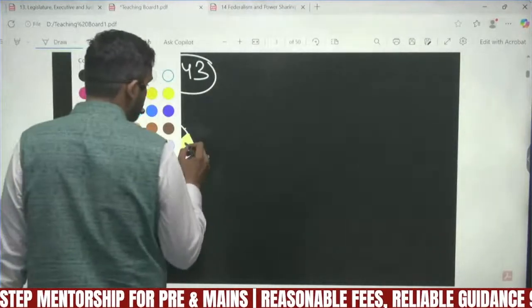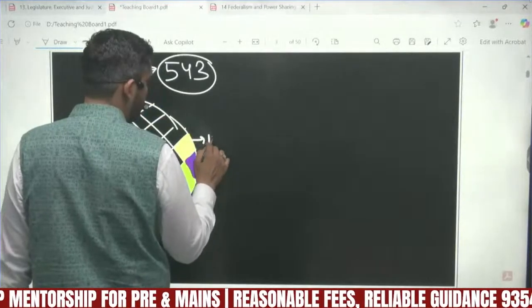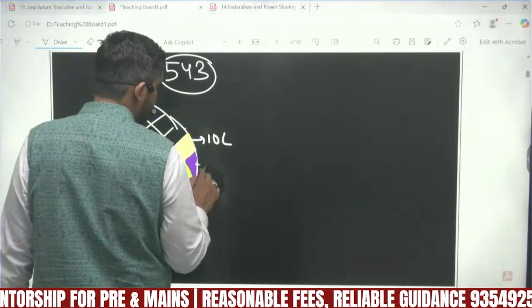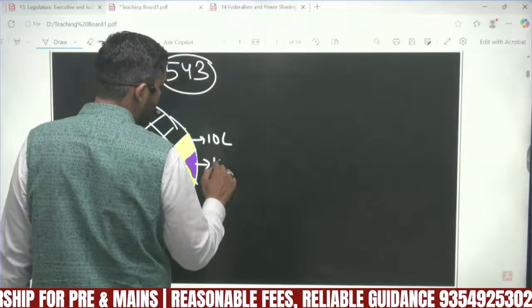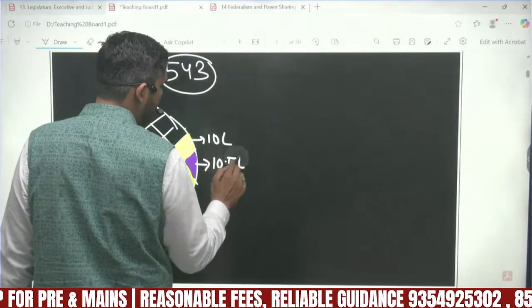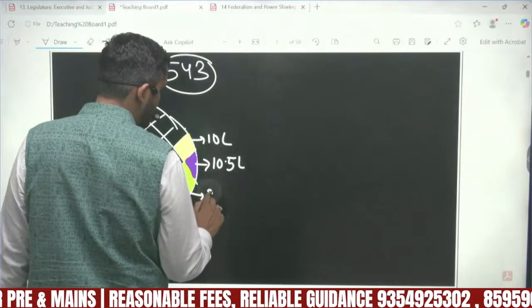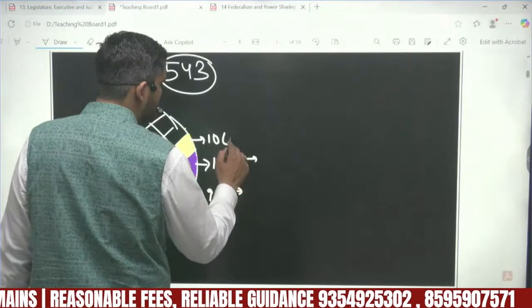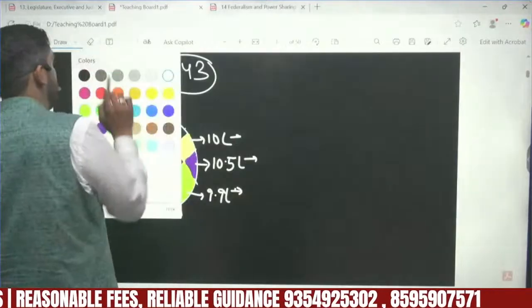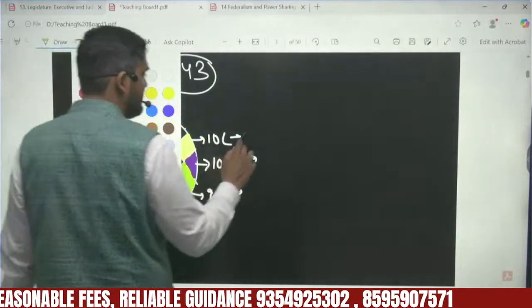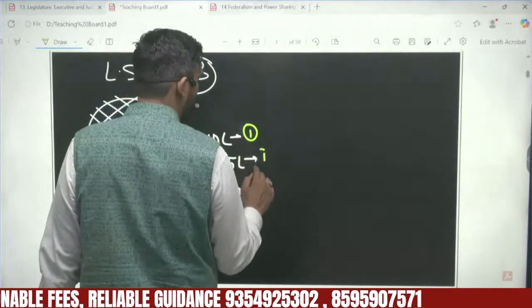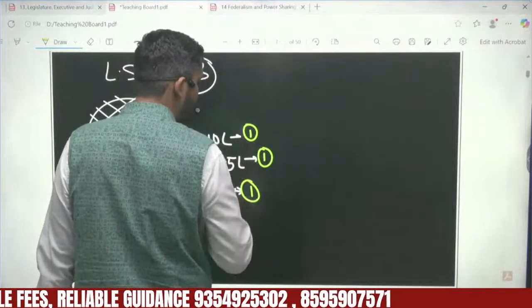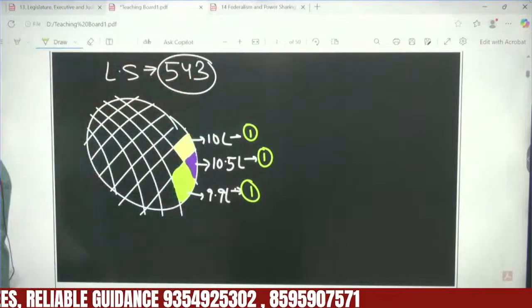How? Let's say here 10 lakh people live, here also around 10.5 lakh people live, and here 9.9 lakh people live. From each of these three constituencies, one member will be elected to Lok Sabha.